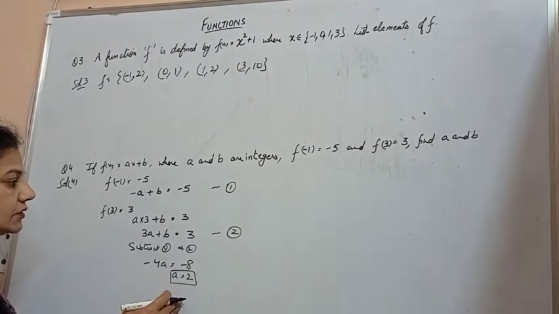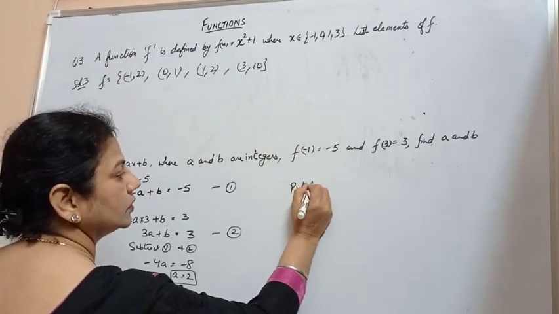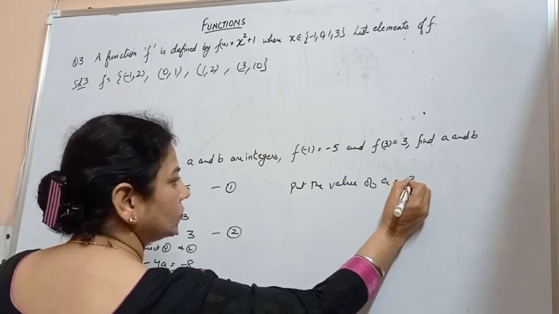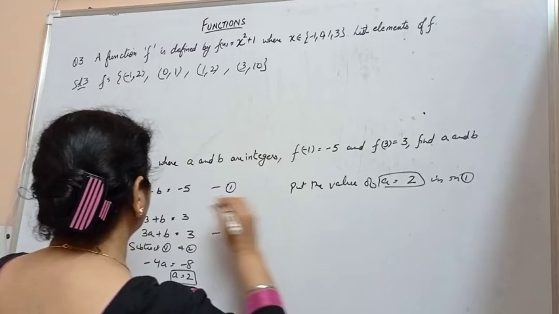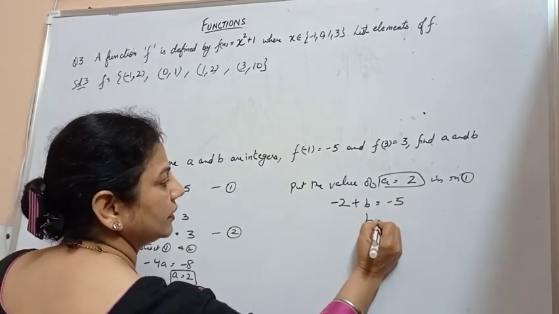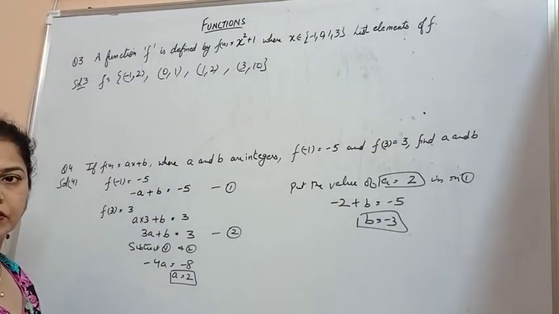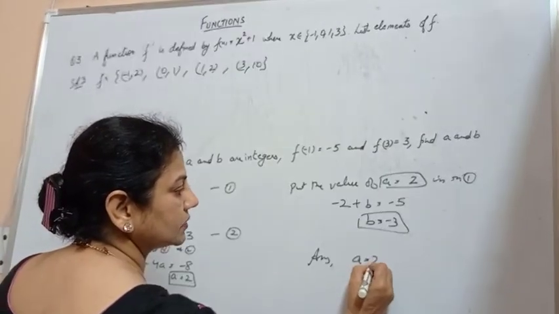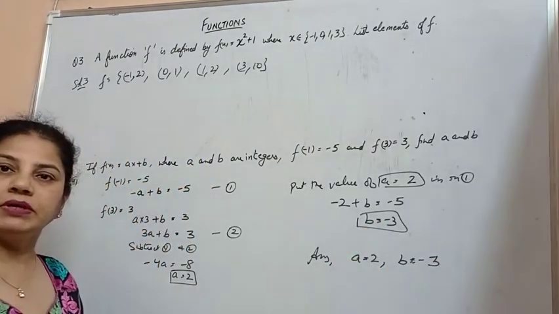So put the value of a as 2 in equation number 1. What should I get? -2 plus b is equal to -5. b is equal to -3. We have to find the values of a and b. So my answer is a is 2 and b is equal to -3.